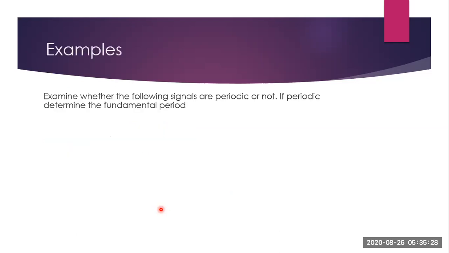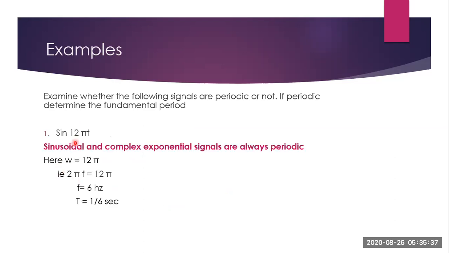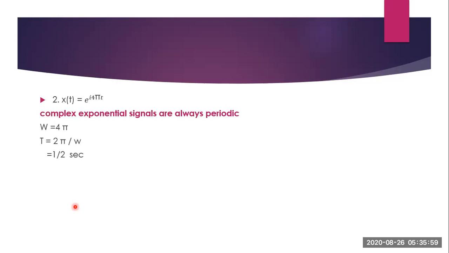Now we'll see some examples. First question is sine 12 pi t. We know sinusoidal signals are always periodic, so you just compare it with the standard form sine omega t. When you compare, omega is equal to 12 pi. So omega is 2 pi f, that is equal to 12 pi. From this, frequency is equal to 6 Hz, and time period is the inverse of frequency, that is 1 by 6 seconds.